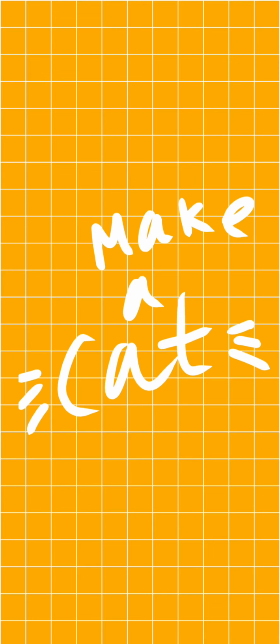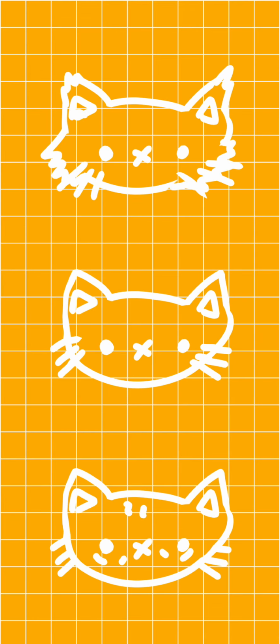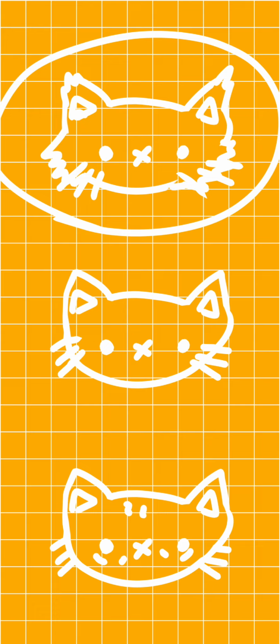Let's make a cat based off your cell. The fur length is going to be dependent on your hair length. So if you have long hair, you're going to have a fluffy cat. If you have medium to short hair, you're going to have a short hair cat. Or if you have really short hair or no hair, you're going to have a hairless cat.